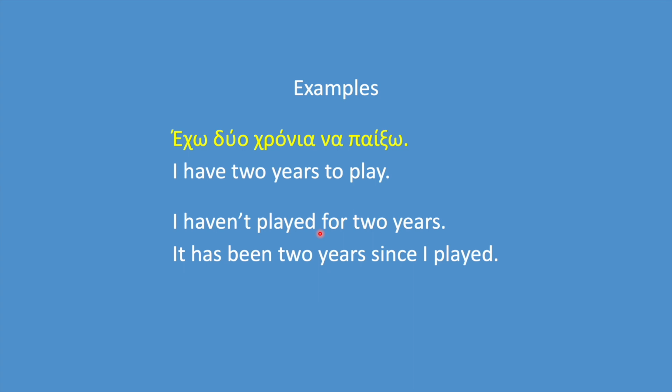And this structure is such a specific case that we cannot state that it's a way to make a sentence negative. By the way, note that έχω 2 χρόνια να παίξω, depending on the context, can also mean I have 2 more years ahead of me to play.